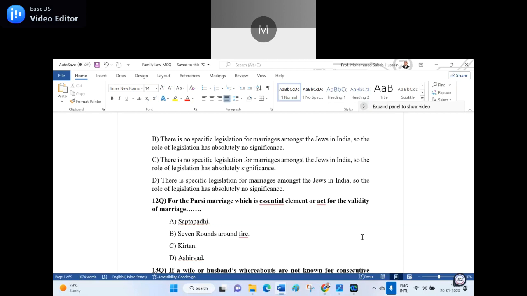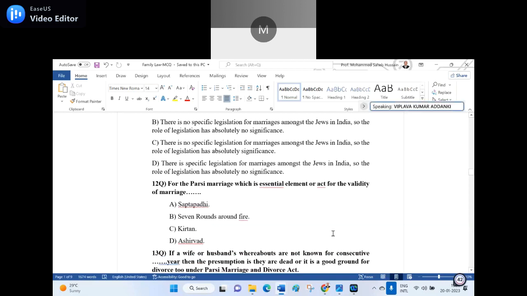For the Parsi marriage, which is the essential element or act for the validity of marriage? A. Saptapadi. B. 7 rounds around fire. C. Kirtan. D. Ashirwad. A is the right answer, sir. Saptapadi is only for the Hindu marriage. Kirtan, sir. Kirtan is not there. Ashirwad. Ashirwad by the priest is an essential element for validity of the Parsi marriage. The answer is D, sir.